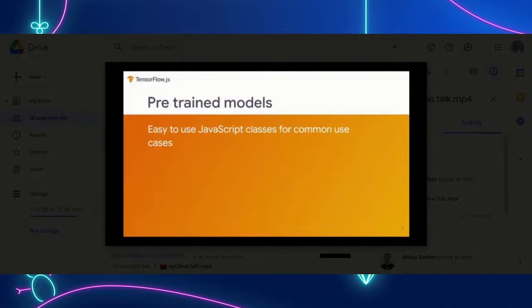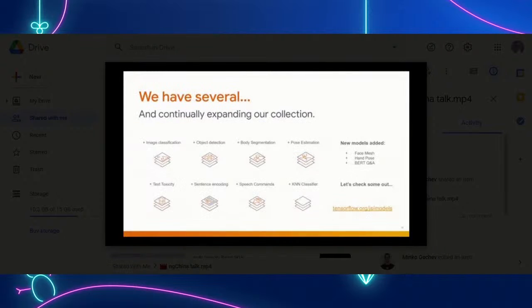Now, there's a few ways you can use TensorFlow.js based on your familiarity with machine learning, JavaScript, or both. The first way is to use our pre-trained models. These are easy-to-use JavaScript classes that can be used for many common use cases. There are loads of situations where you don't need to train a brand new model from scratch and instead can leverage an existing one. So let's look at some of those.